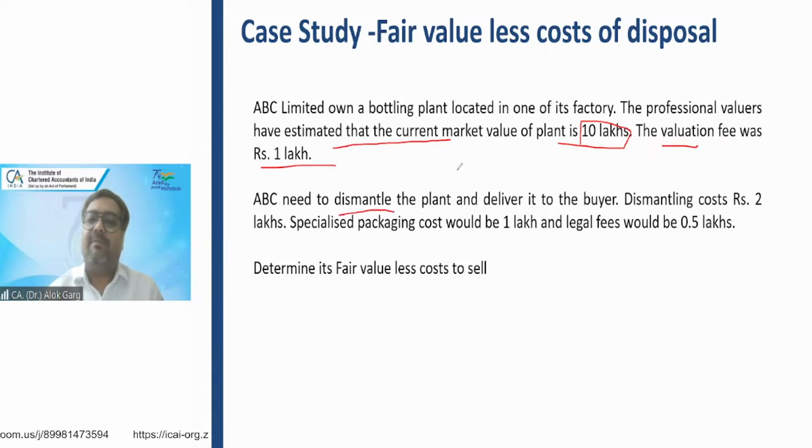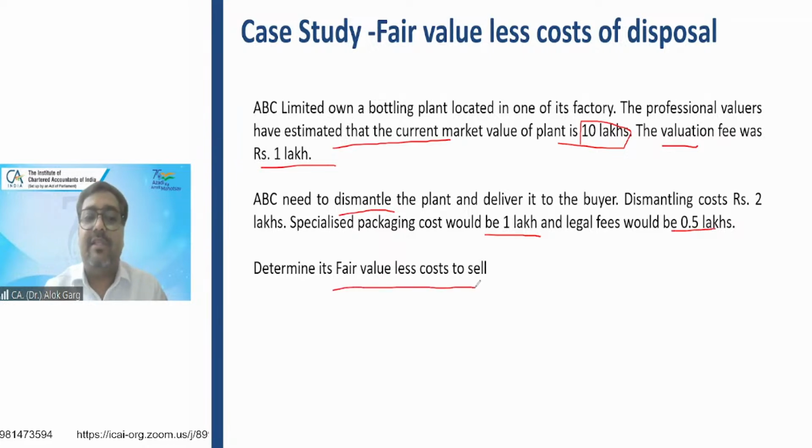ABC needs to dismantle the plant because it has to sell the plant, and deliver it to the buyer. Dismantling cost would be rupees 2 lakh. A specialized packaging cost would be rupees 1 lakh. And legal fees would be rupees 0.5 lakh.